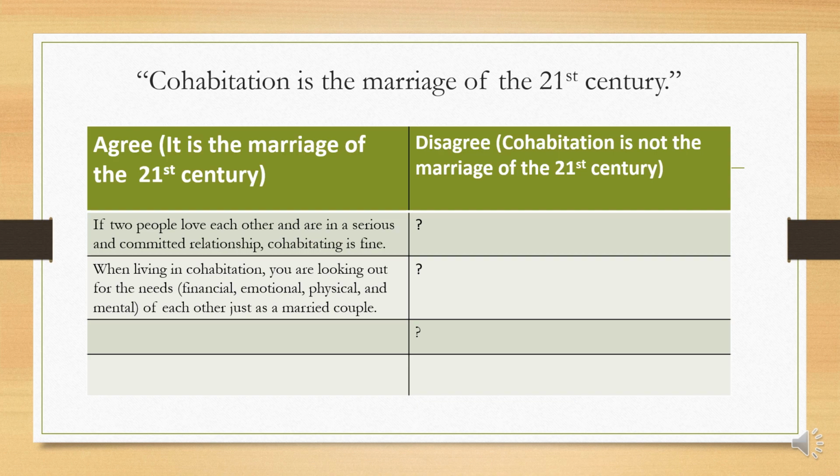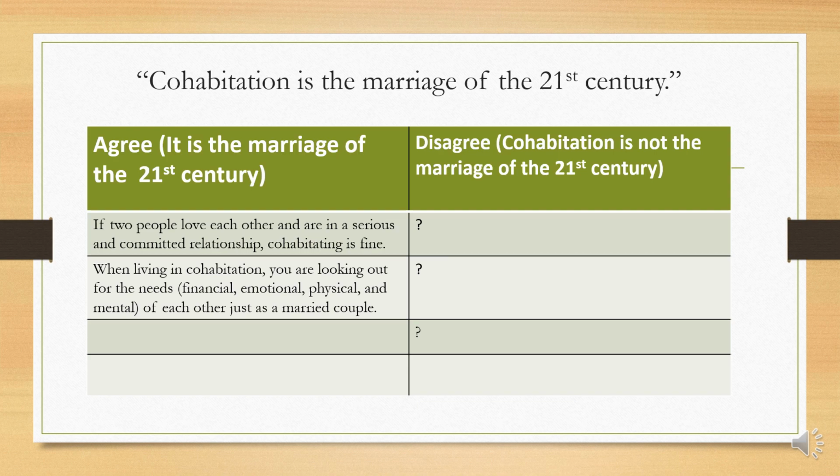Now, there are other points, Year 11s, that you can think of. Just one that's come into my mind right now is that cohabitation has less financial pressures. You're not legally obliged to share your finances with each other, whereas a married couple would. So that would be one other agree point that you can have.